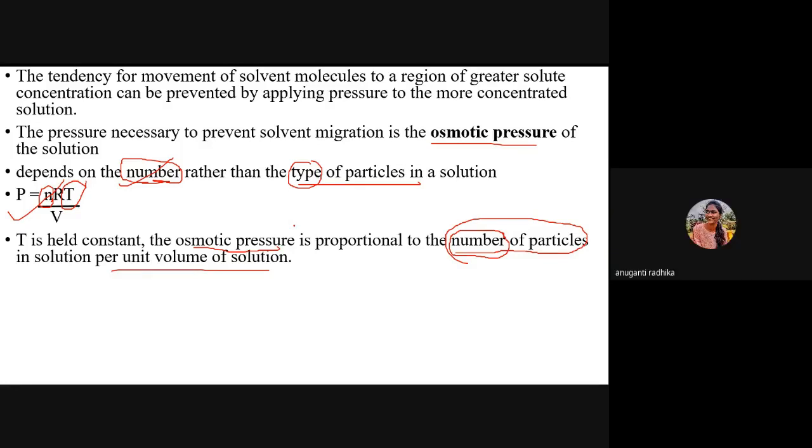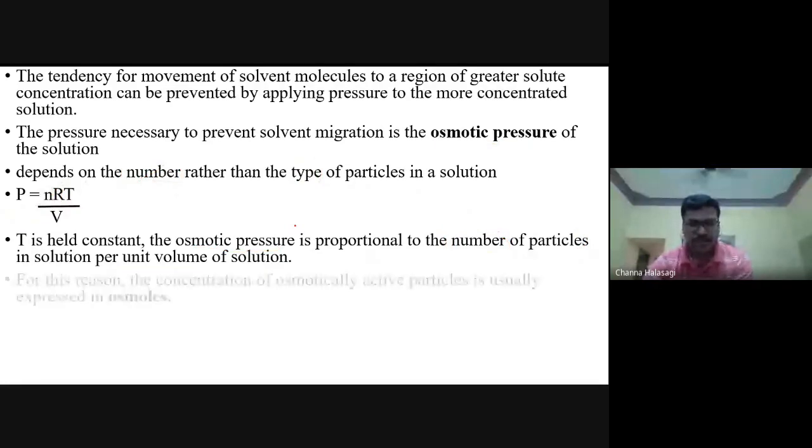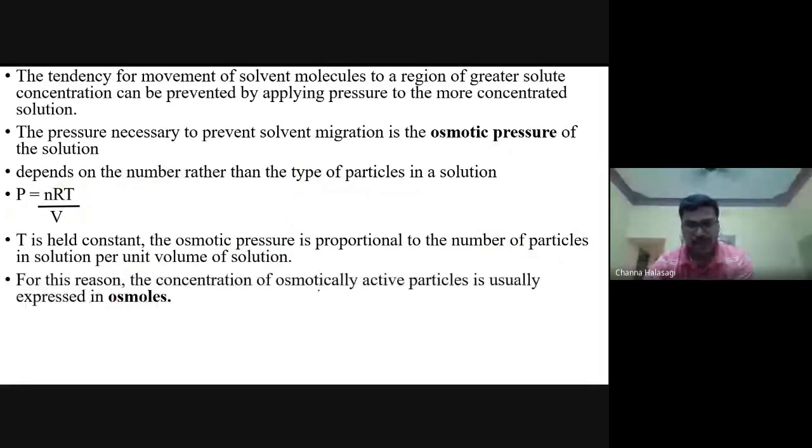Yes, sir. Yeah, fine. So again, the concentration of osmotically active particles here we express in terms of osmoles. There are many minerals in our ECF, but all are not required for us. They are not all osmotically active.